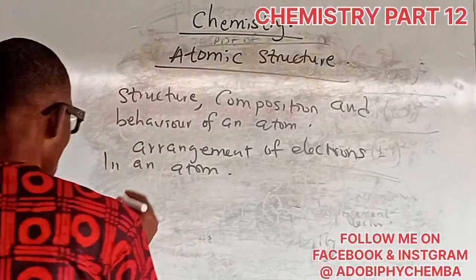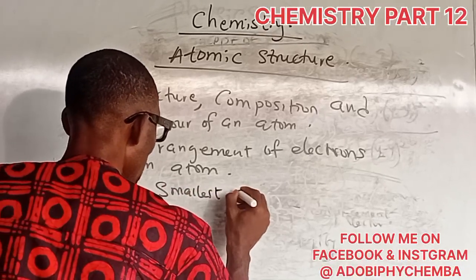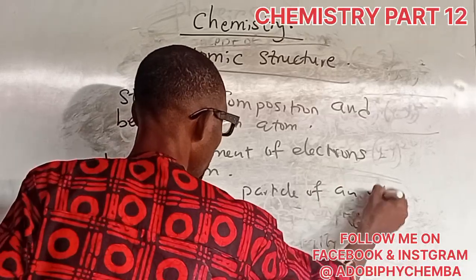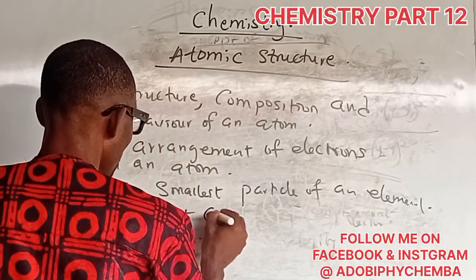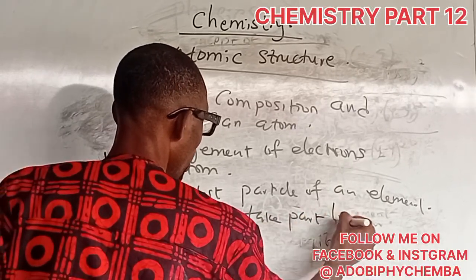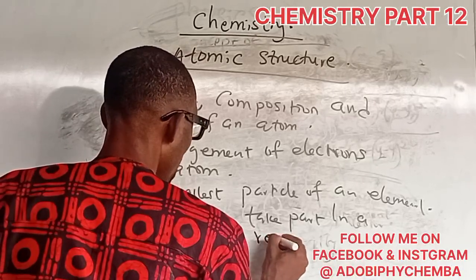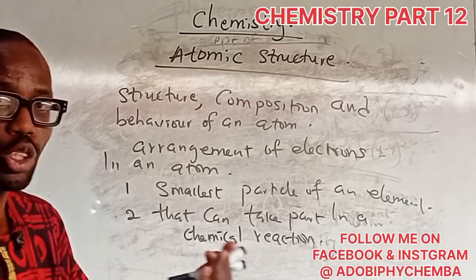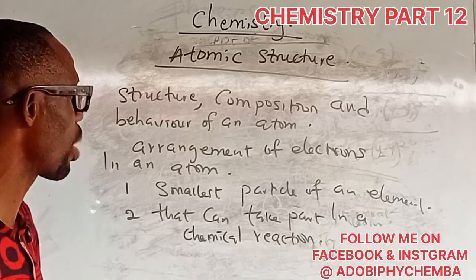So take note of this now. An atom, one, is the smallest particle of an element. Okay? Two, that can take part in a chemical reaction. Take note that I'm numbering it. I'm just trying to break it down for you to understand. So an atom is the smallest particle of an element that can take part in a chemical reaction.